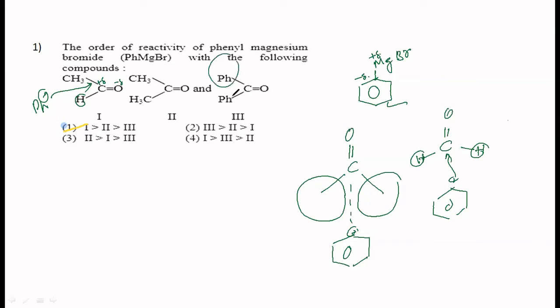2 phenyl groups. Phenyl groups are a little electron withdrawing also, isn't it? Can make this carbon a little more positive, but the steric factor is very, very high there, and hence it is least reactive. Therefore, your correct option is option 1, correct. Students have answered that, okay? Fine. Now let's go to the next question.